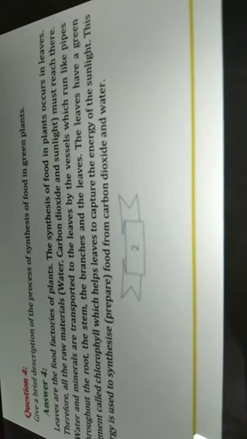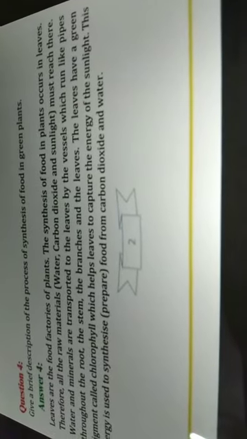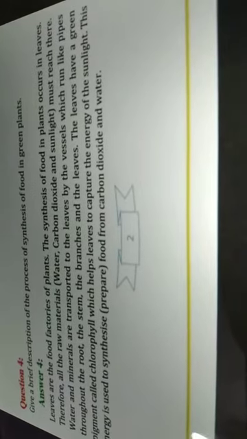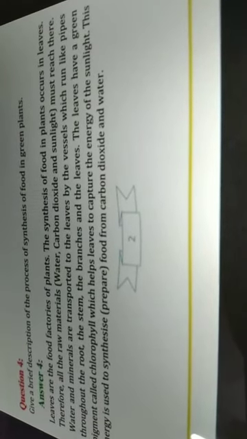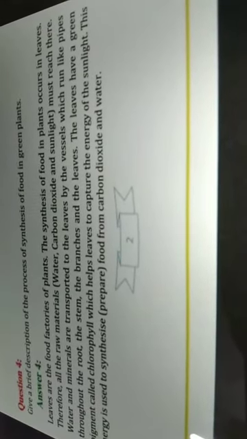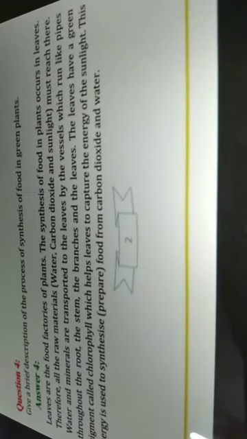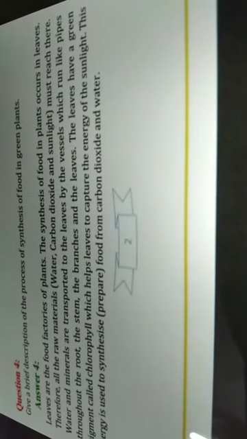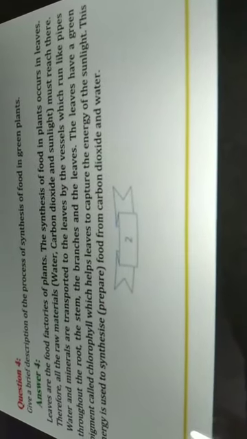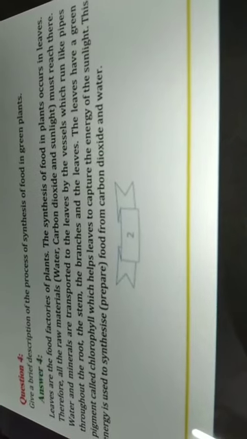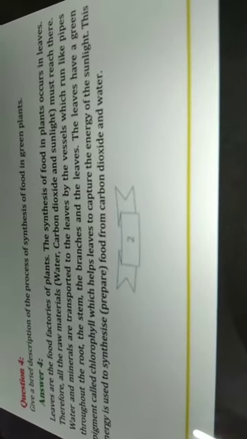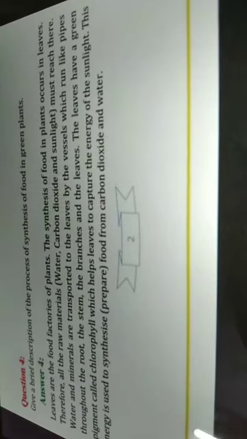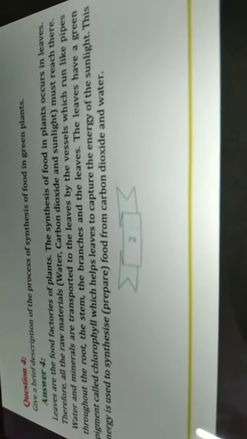So the leaves make food for the whole plant or tree. Therefore all the raw materials they need, water, carbon dioxide and sunlight, must reach there. Water and minerals are transported to the leaves by vessels which run like pipes throughout the root, stem, branches and leaves.